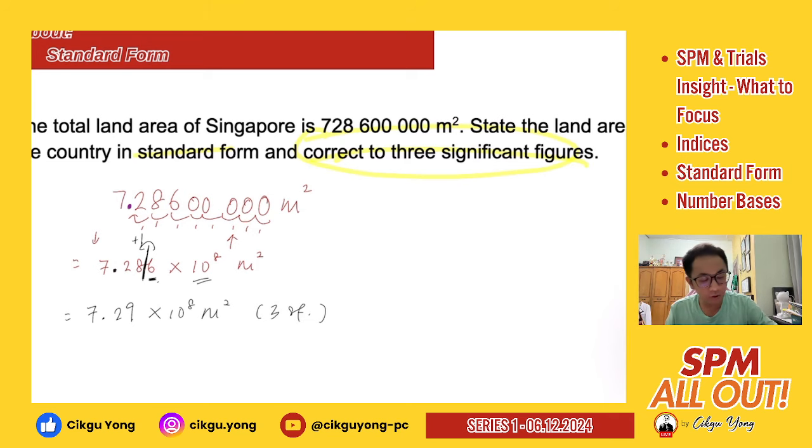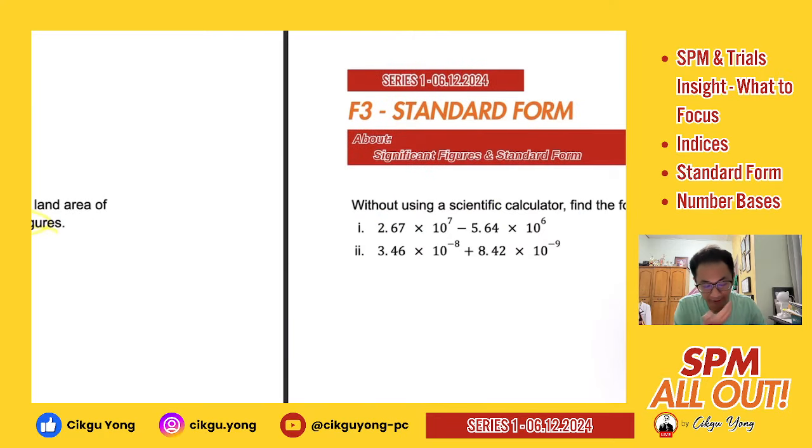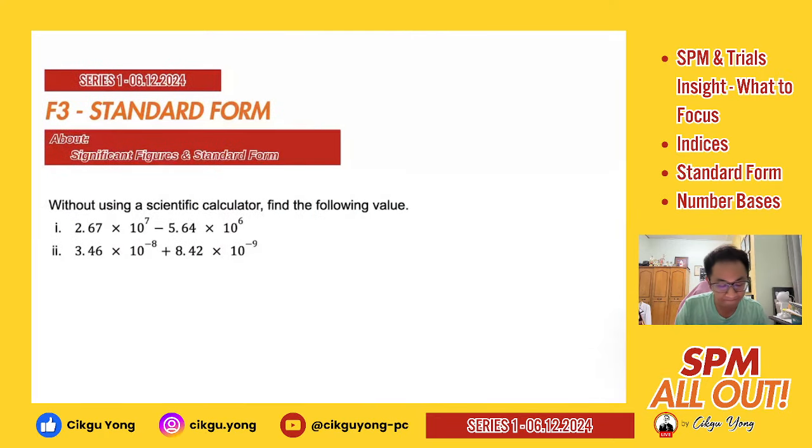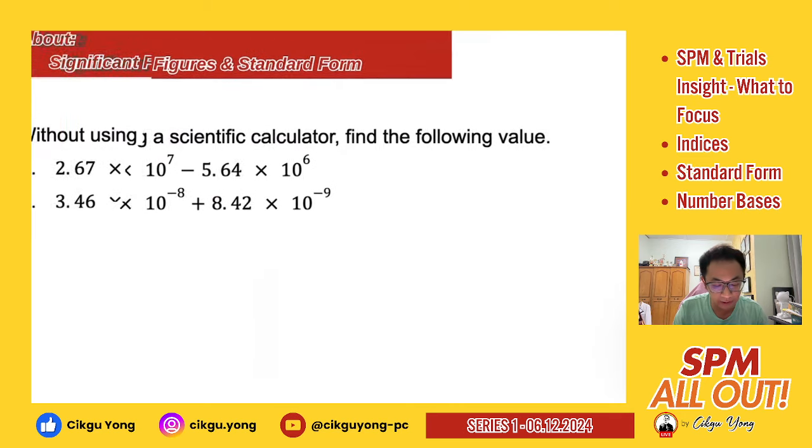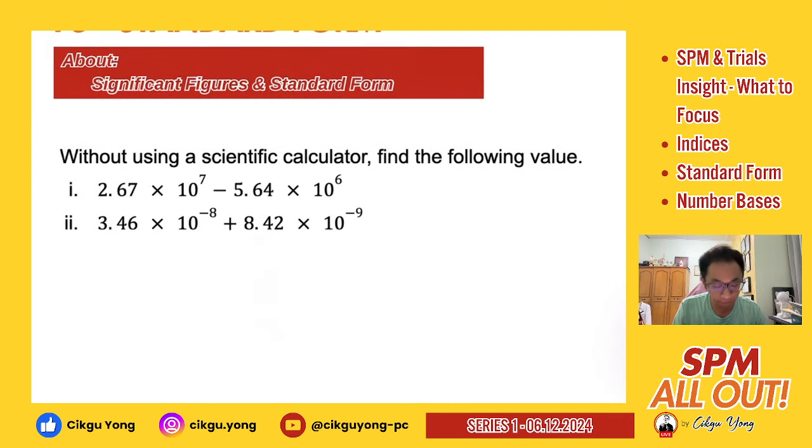Right? So moving on to the next part, this is about some basic addition and subtraction of your standard form. So as I said earlier, for standard form under addition and subtraction, they belong to one same family. So the family rule is only one. You have to standardize, okay, standardize the power, which means the base 10 power, you need to standardize it, right?